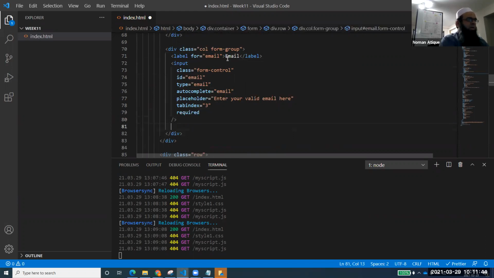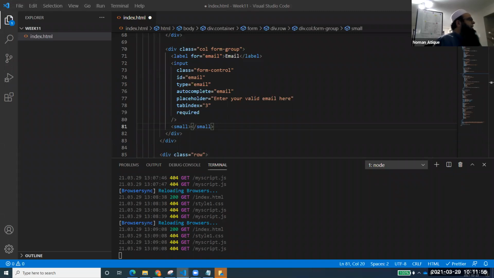So I come here, and inside that div, I'll just place, for example, small text. I can place a small text, and this is small text. You remember what small text is? Small text basically creates a little text that you can use to show something.